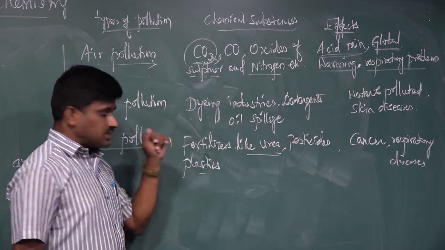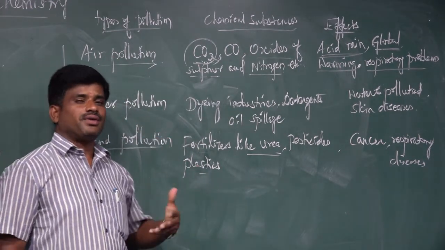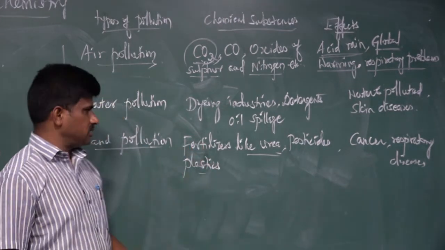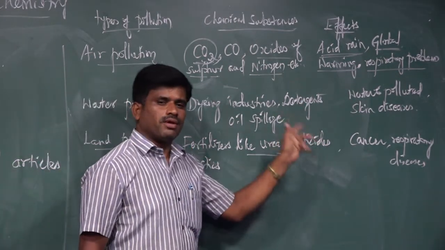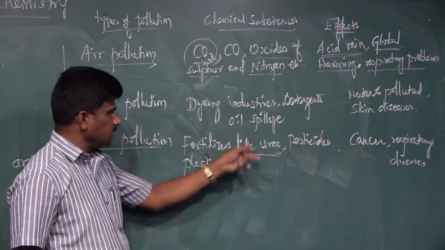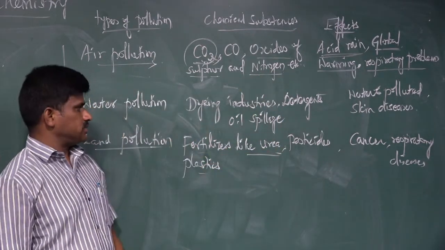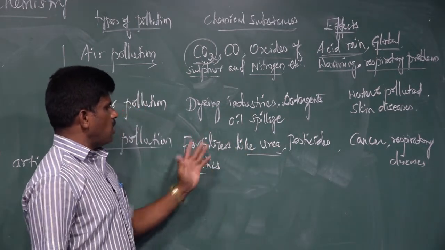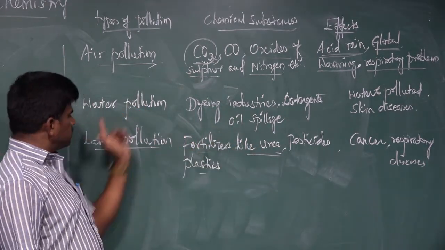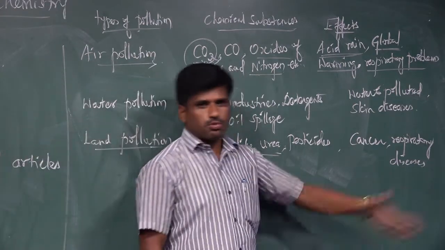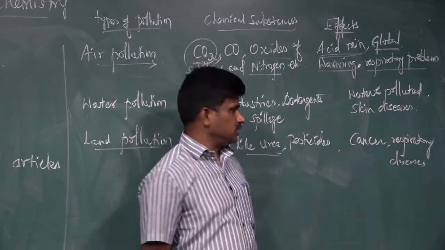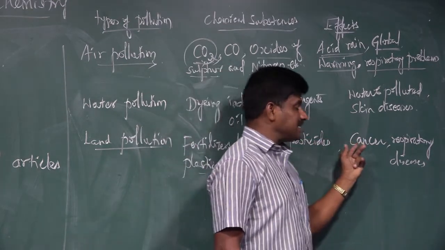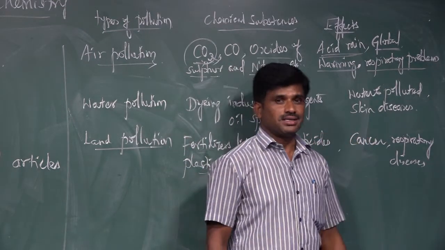And also plastics, we are using different types of plastics. The plastics are made of chemical substances. Even the pesticides are made of chemical substances, and urea too. These substances pollute the land. The entire land is polluted, and some diseases also take place. One important disease is cancer.